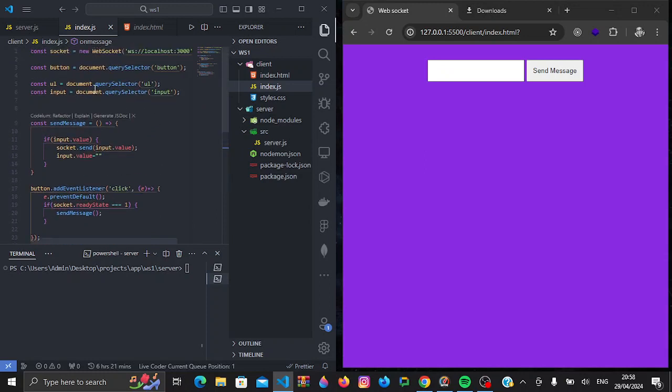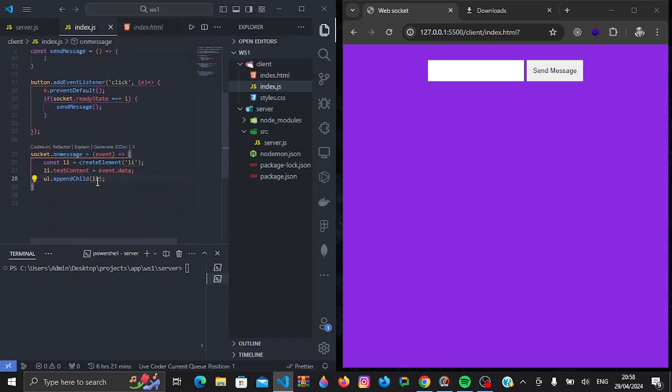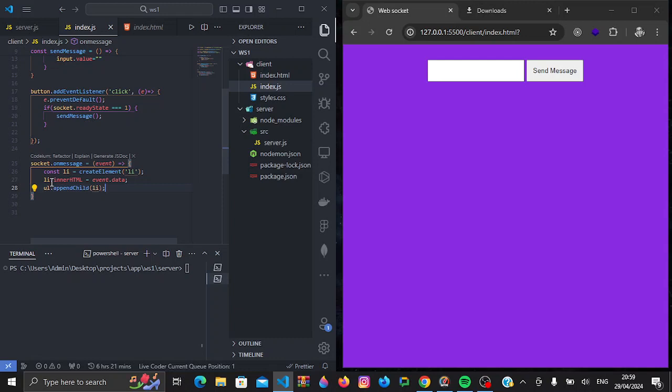Let's take a look at this. We've got the unordered list. Then here we create our list element. Then we set the text content to our event.data. Let's just do it in HTML. Then we append this to our list. Don't know why it's not working. Let's try that one more time.